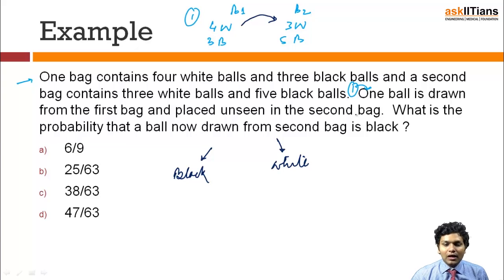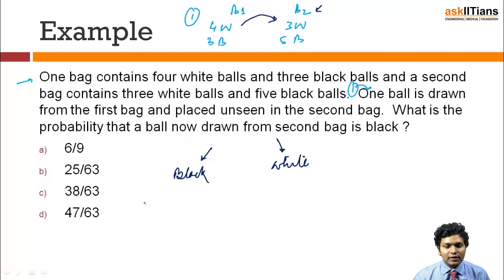And the question is asking what is the probability that a ball now drawn from the second bag is black. I am taking out a ball from bag number 2 and I need to find out that the drawn ball is black. So if black is going to get inside bag number 2, then the count of black will increase and hence the probability of finding black will increase. But if white is transferred from bag 1 to bag 2, the count of white increases and the probability of getting a black ball decreases.